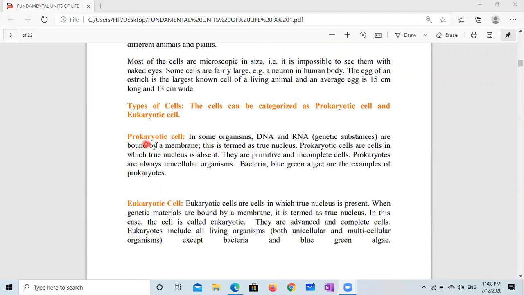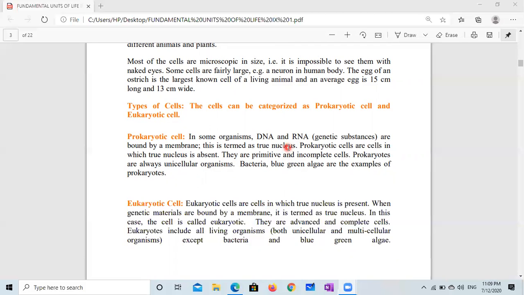First, we come to prokaryotic cell. In some organisms, DNA and RNA, they are called genetic substances, are surrounded by a membrane, enclosed by membrane, and this is termed as true nucleus. That means nucleus has nuclear membrane in which DNA and RNA are present.